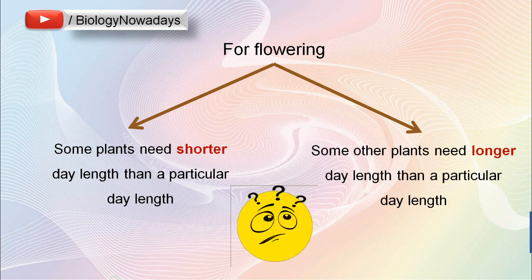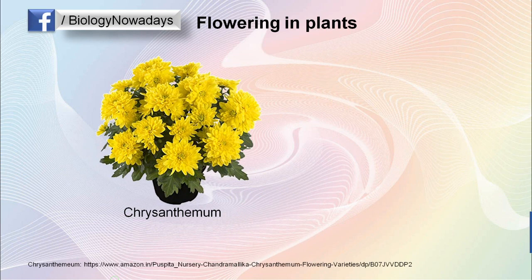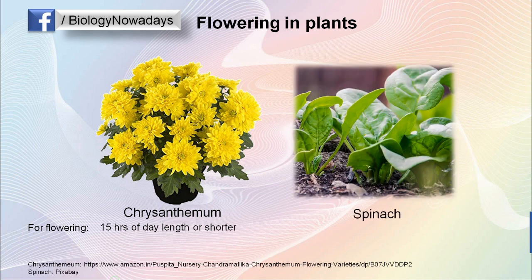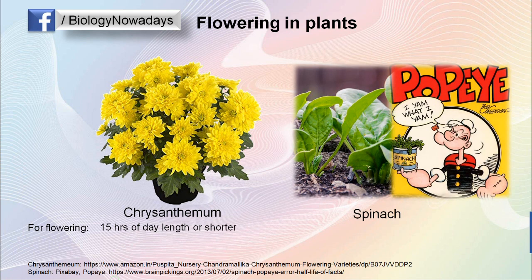Is it a little bit confusing? Don't worry, let me explain this in a simple way. For example, let's take the case of some types of chrysanthemums. These plants will flower only if the day length is 15 hours or shorter. Now consider spinach. Yes, our Popeye's favorite superfood. I think many children ate spinach just because of this famous cartoon character Popeye. This plant spinach will flower only if the day length is 13 hours or longer.